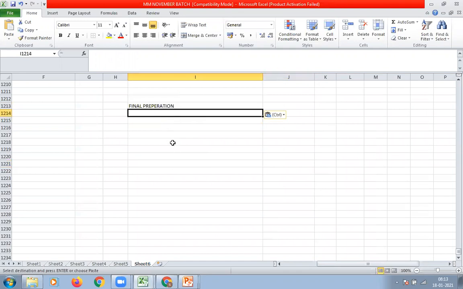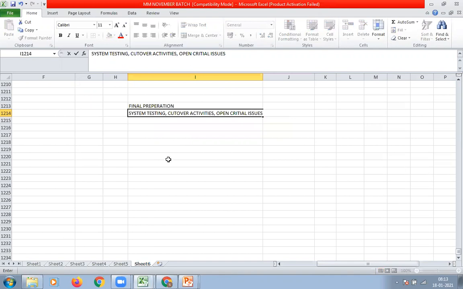In the final preparation, we have to do system testing. We have to take care of cutover activities. Cutover activities is nothing but we have to maintain number ranges in each and every system. Open critical issues can also be resolved as a part of final preparation. In the final preparation, system testing needs to be performed.